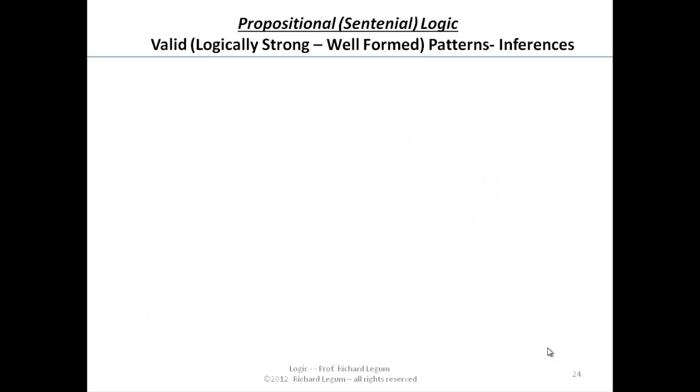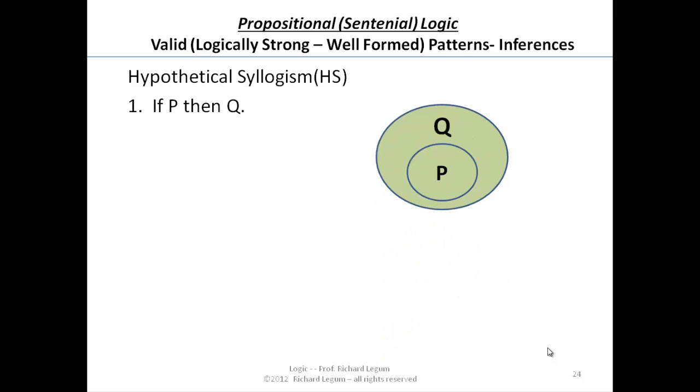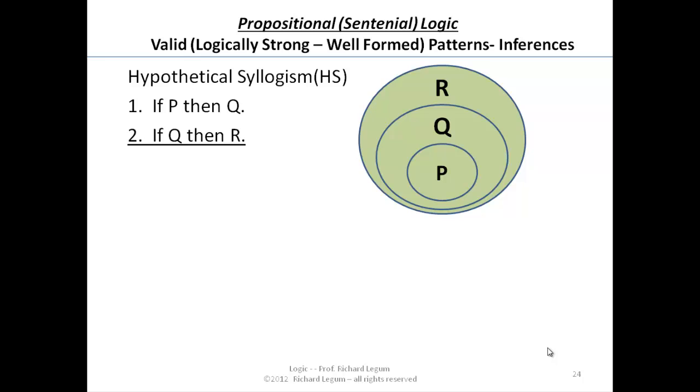Okay, let's now turn to an example of this. Hypothetical syllogism: if P then Q, all cases in which P is true, Q is true. If Q then R, the circle of R's is larger than the circle of Q's. Therefore, if P then R. And let's get an example of this.